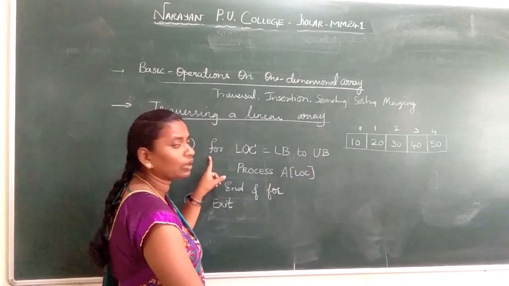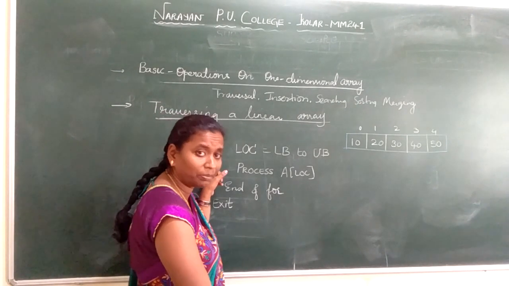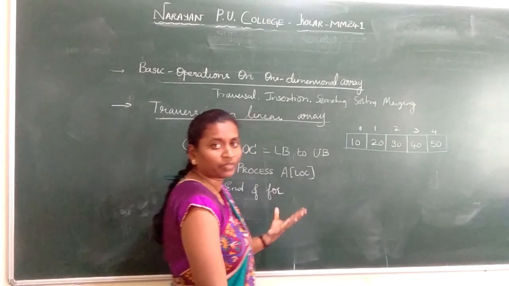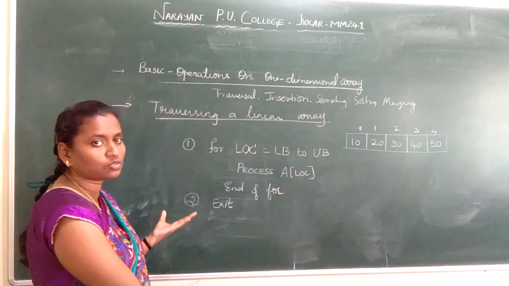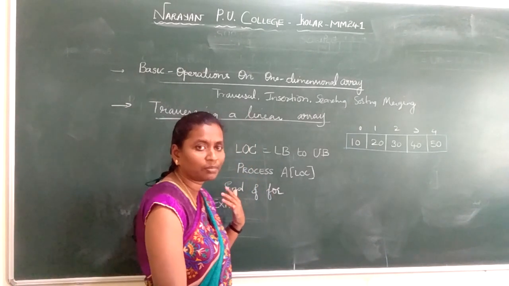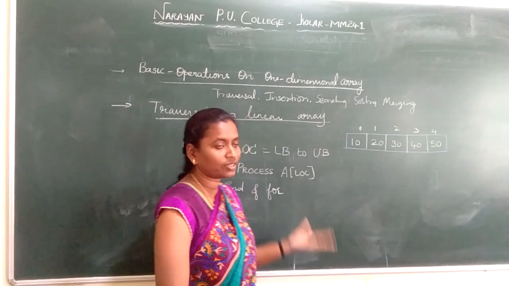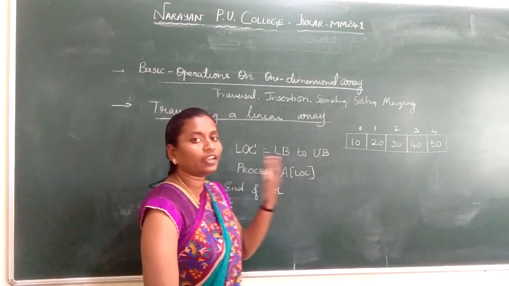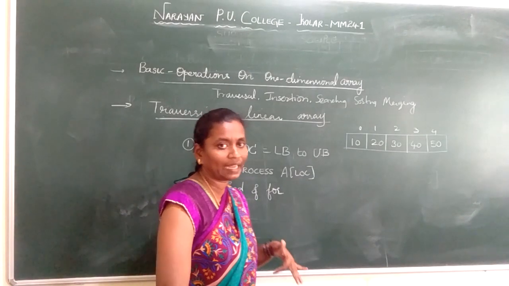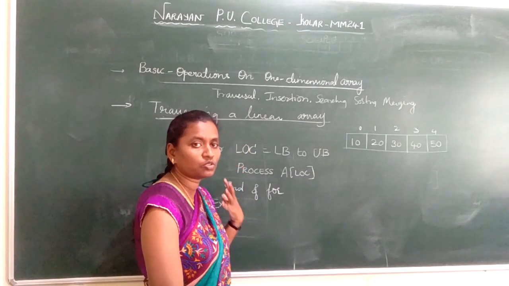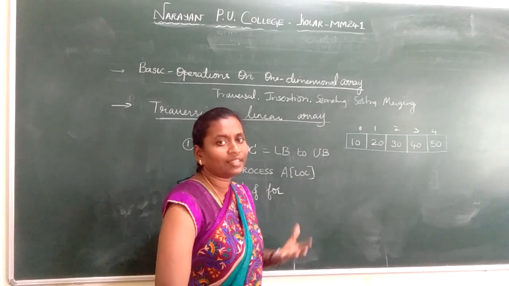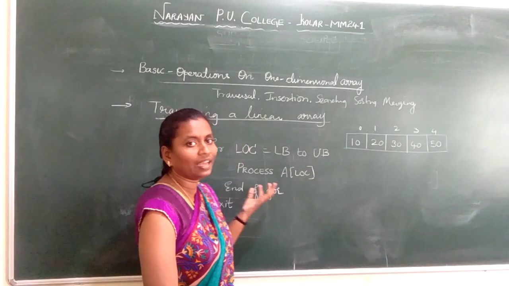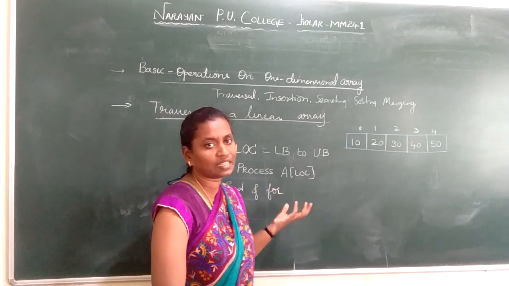If we implement this algorithm in a program, first we ask for the size of the array, then the number of elements to be stored in the array. To read the number of elements stored in the array, we use a for loop. Then to display the elements in the array, again we use a for loop. Here we are just performing the traversal in an array.